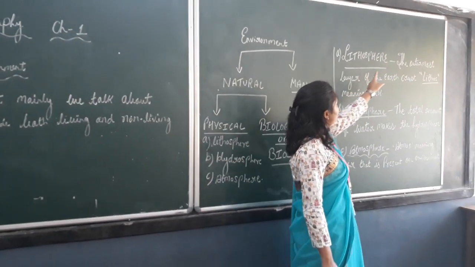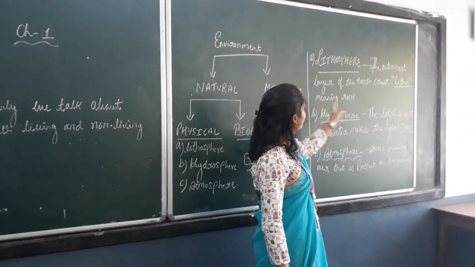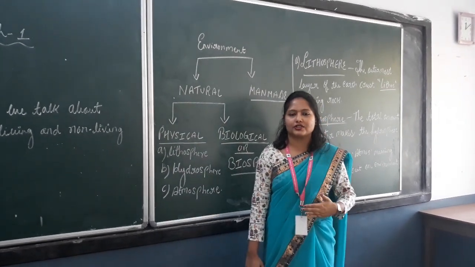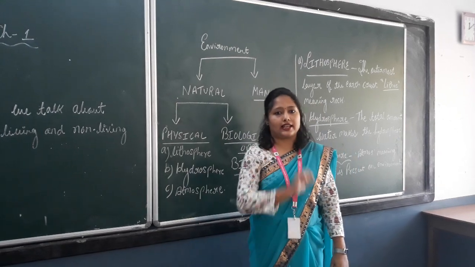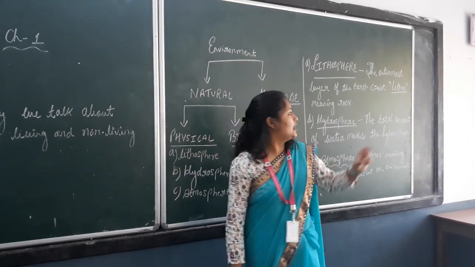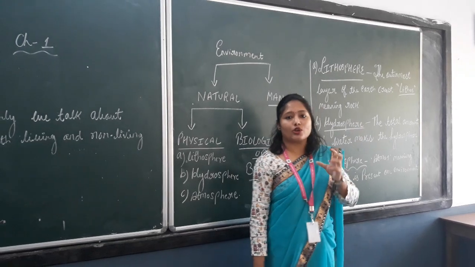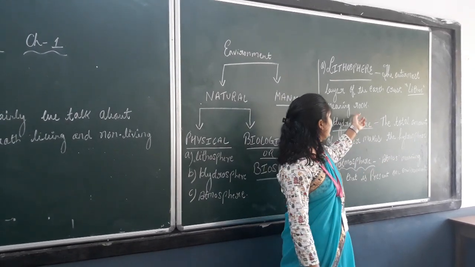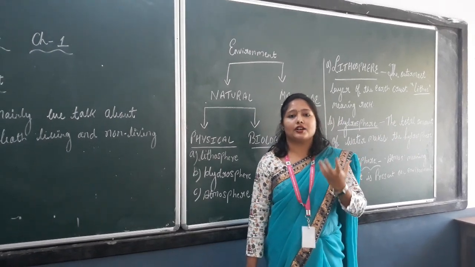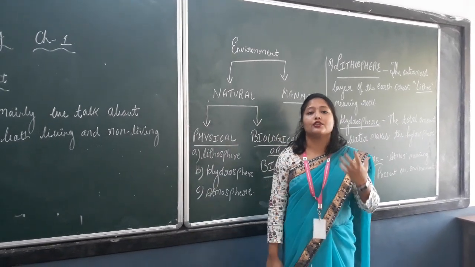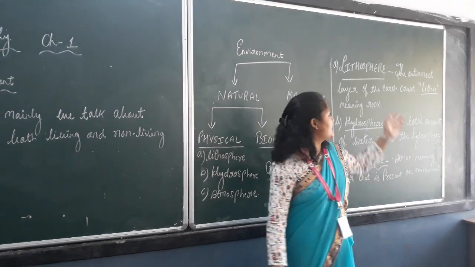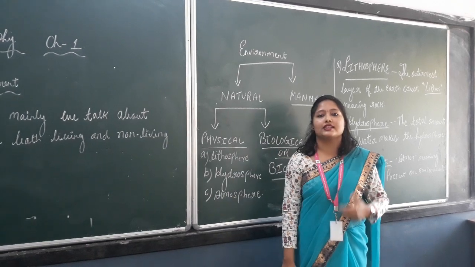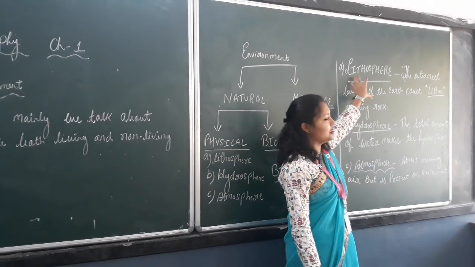See, lithosphere is the outermost layer of the earth's crust. Litho means rock. As you know, our earth is divided into different sections. It has different layers. The first and hard crust is known as lithosphere, and that is rock. Different kinds of landforms make up the lithosphere, such as mountains, plains, and plateaus. So these all are lithosphere.